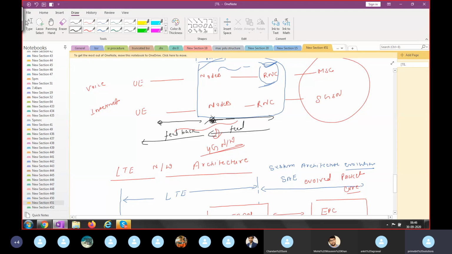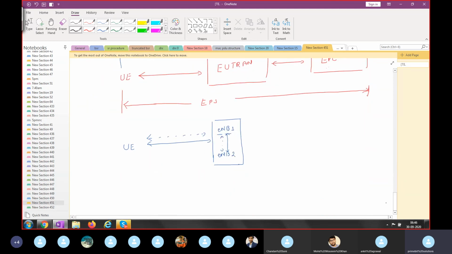Then what will happen? It takes time from UE to node B for transmission of the information, then node B to RNC, because all the user plane protocol is available in the RNC, not in the node B. Then again the RNC will send the acknowledgement to node B to UE. But in 4G, as the data rate is higher, if there is no RNC, then what will happen? UE will send the signaling or traffic to the E node B, and the E node B itself will send the feedback acknowledgement, because all the radio resource management, all the user plane and control plane protocols are available in the E node B only. No need to ask any other entity. No need to ask the RNC, because there is no RNC here.